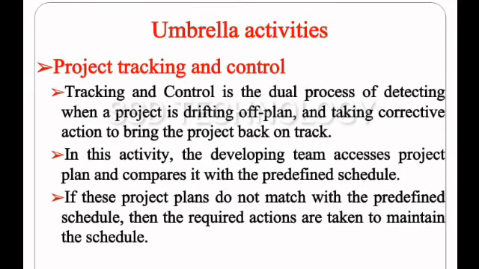Next one, project tracking and control. Tracking and control is the dual process of detecting when a project is drifting off plan and taking corrective action to bring the project back on track. In this activity, the development team assesses the project plan and compares it with the predefined schedule. If these project plans do not match the predefined schedule, then the required actions are taken to maintain the schedule.